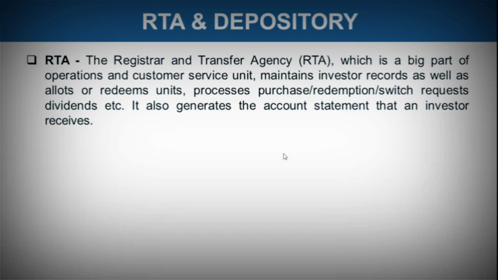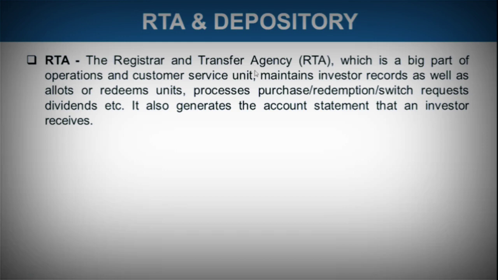Now let's come to RTA and depository. The registrar and transfer agency, which is a big part of operations and the customer service unit, maintains investor records as well as allots or redeems units. In a simpler manner, whatever is the record of the investors, when we are investing, our transaction record is maintained by the registrar and transfer agency, and this particular function can also be done by the AMC.